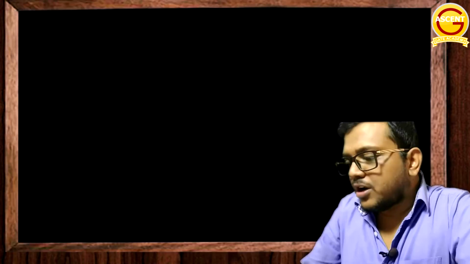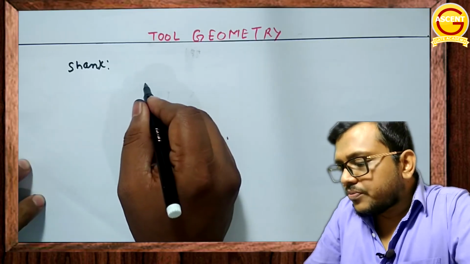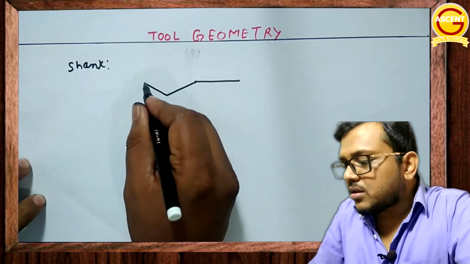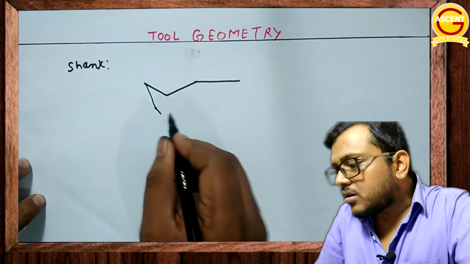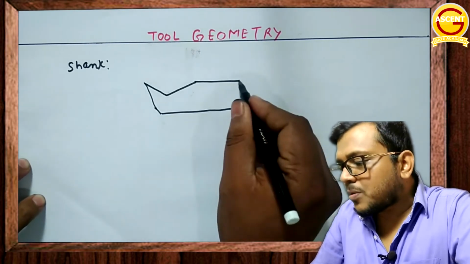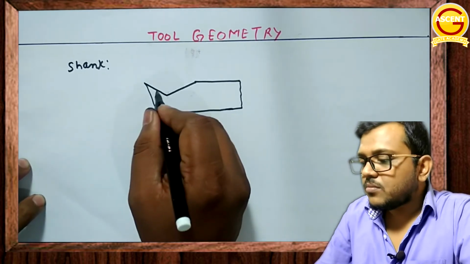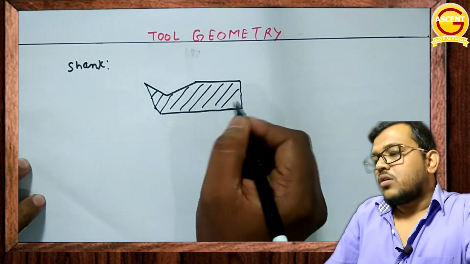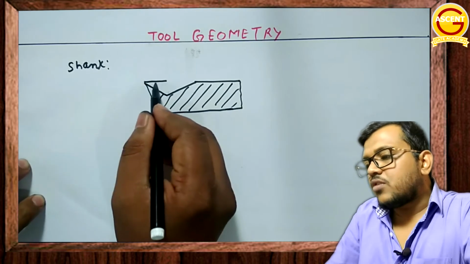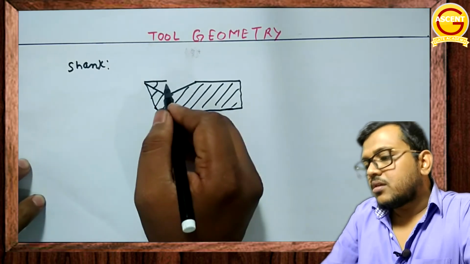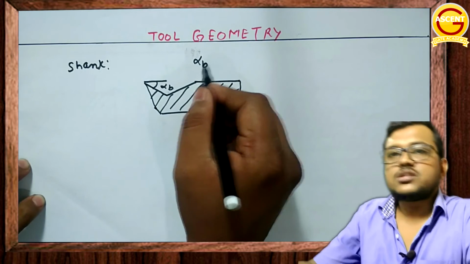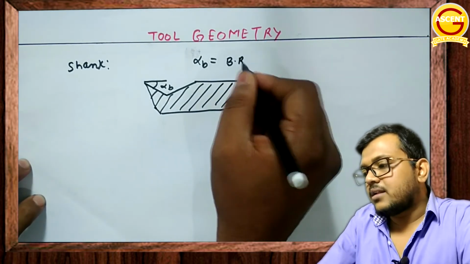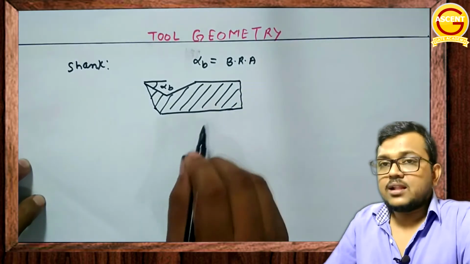What were those? Let me draw it for you. You had seen the figure which you have obtained. It was like this. Now, what was this angle? This angle was alpha B. I am calling it alpha B. What is alpha B? That is the back rack angle.